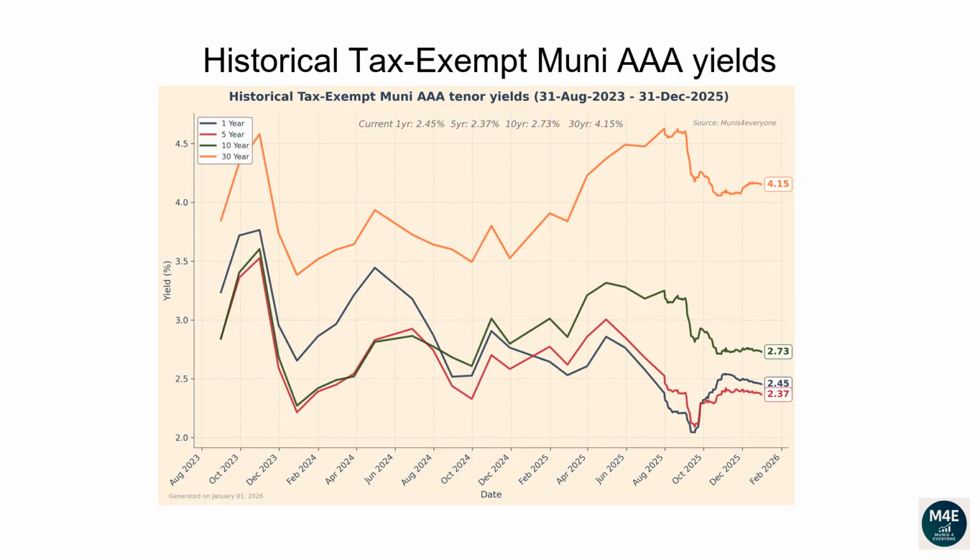This line plot and the next plot show how each tenor of the Muni yield curve has changed over time. From the 31st of August 2023 to the 31st of December 2025, the 1-year yield has dropped from 3.24 to 2.45. The 5-year yield has dropped from 2.85 to 2.37. The 10-year yield has dropped from 2.84 to 2.73. The 30-year yield has increased from 3.85 to 4.15.